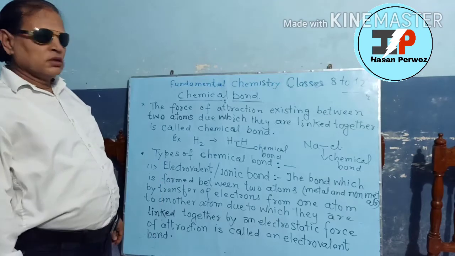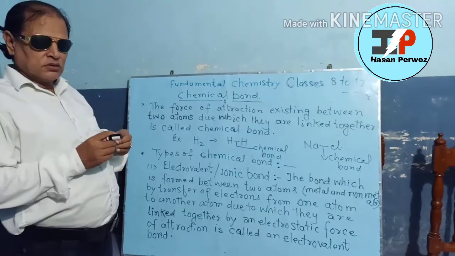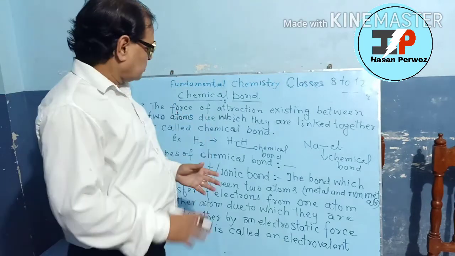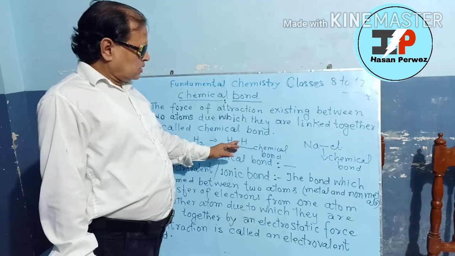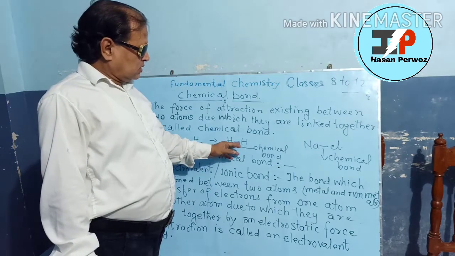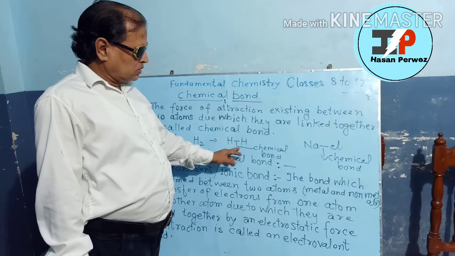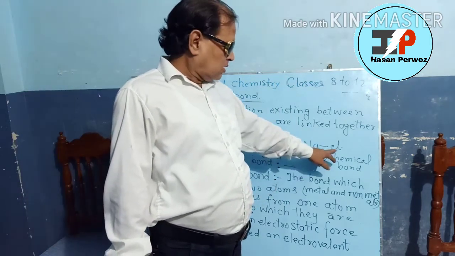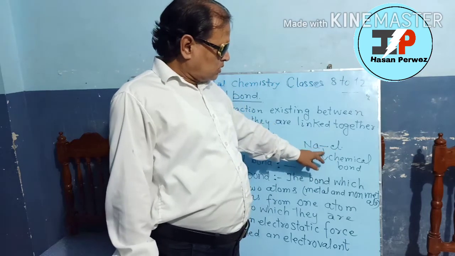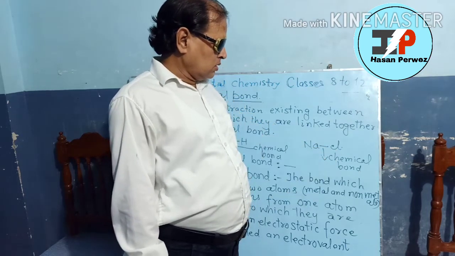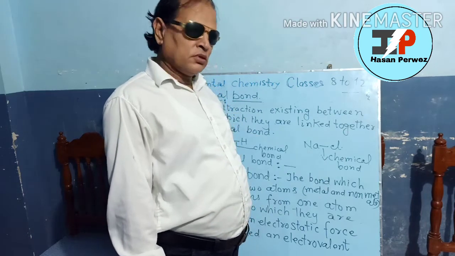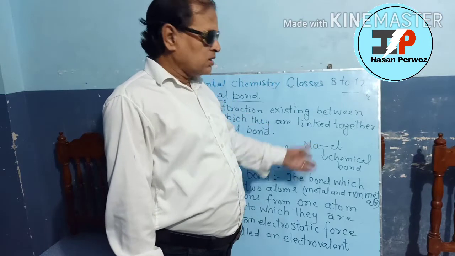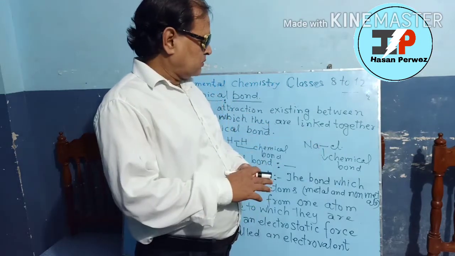What is chemical bond? In any molecule, just like you can take the example of hydrogen molecule in which two atoms of hydrogen are linked together. This linkage present in this molecule between two atoms of hydrogen is known as chemical bond. Here also, here is one metal and another non-metal. Here is also a linkage between the two atoms, different heteroatoms. So this link, what is the nature of the link? It is another matter of discussion.